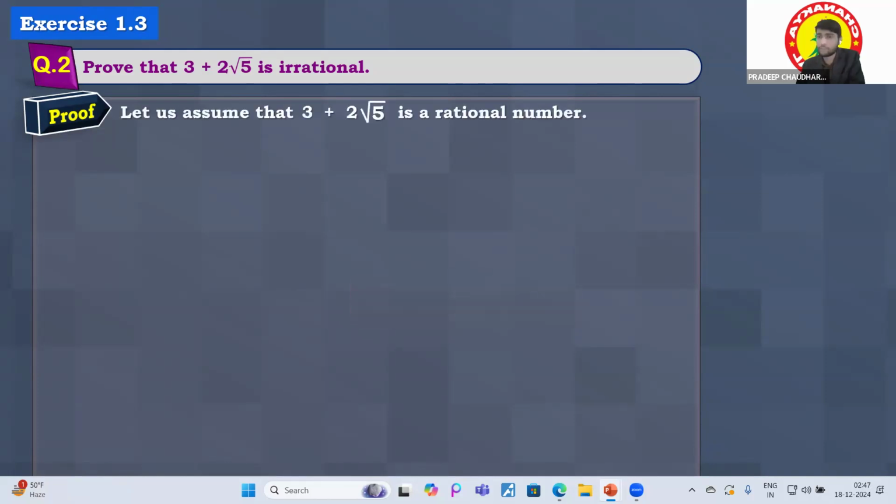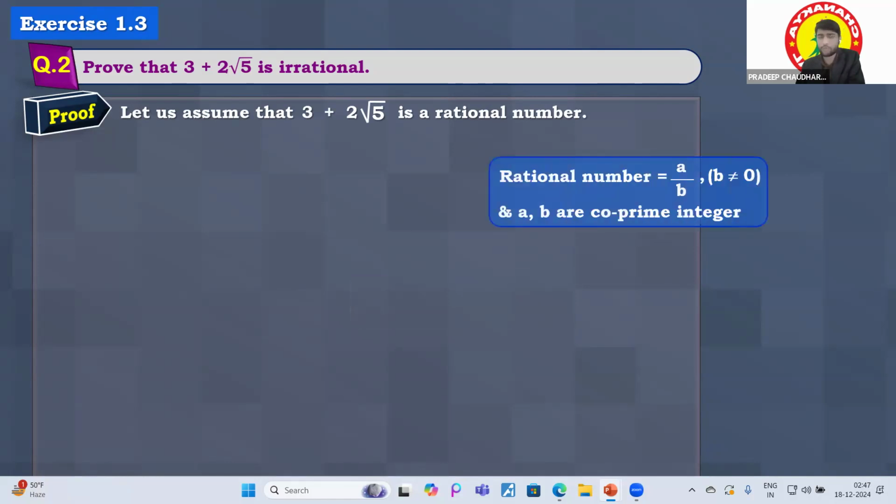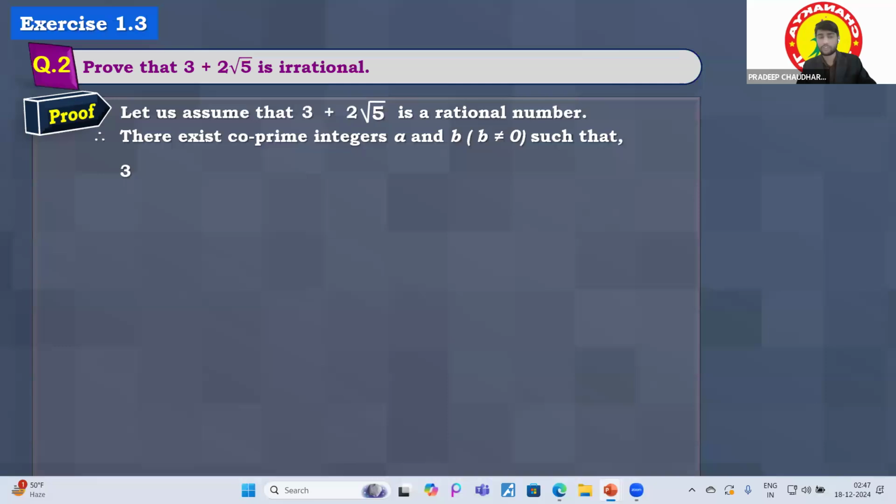Let us assume 3 plus 2 root 5 is a rational number. First of all, we assume that if it is not irrational, then it will definitely be rational. So 3 plus 2 root 5 is a rational number, equal to a upon b, where b is not equal to 0, and a and b are co-prime integers. So there exist co-prime integers a and b. If something is a rational number, it can be written in the form of a over b.